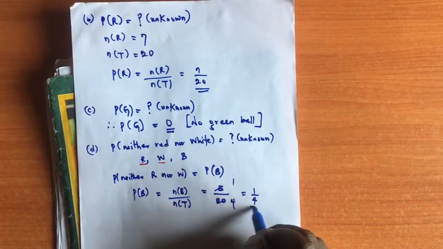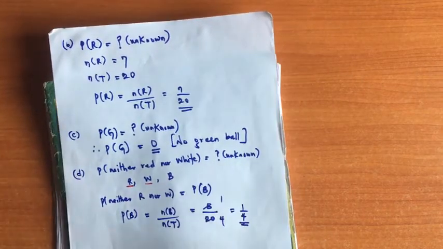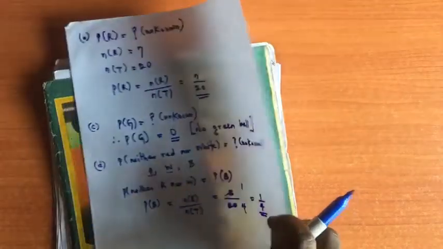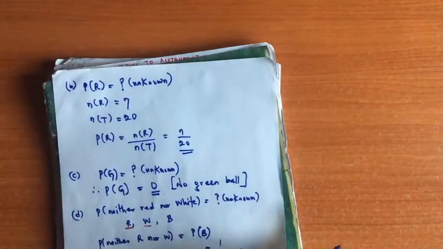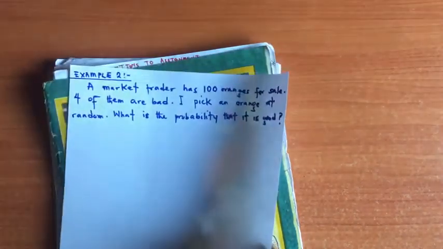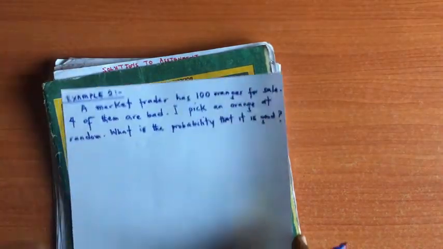That will give us 1 over 4. You see that? Our final answer is 1 over 4. Okay, so that's that. Now let's look at another example.